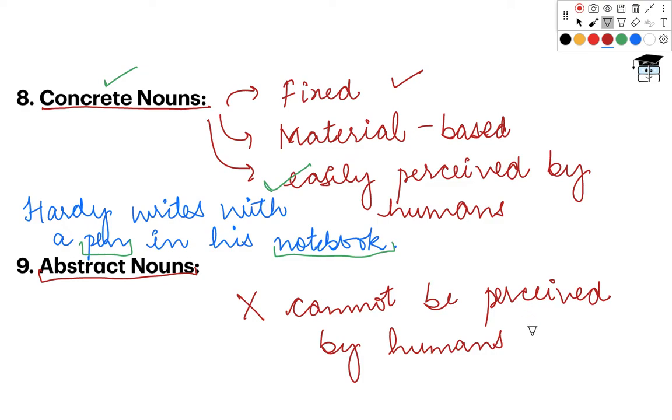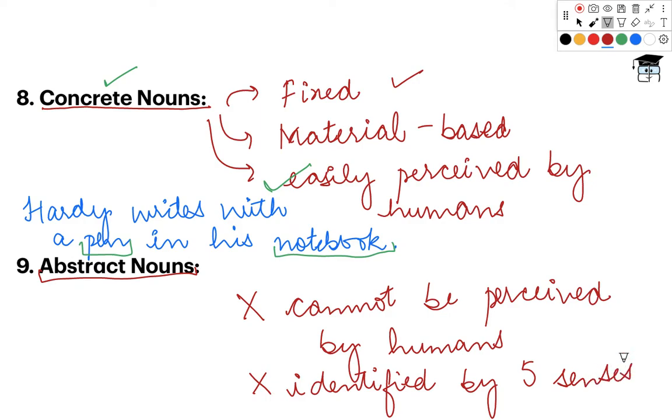Why is that? Because these nouns are not identified by five senses. The five senses that you own cannot identify these nouns. That is why these nouns cannot be interpreted by human beings easily.